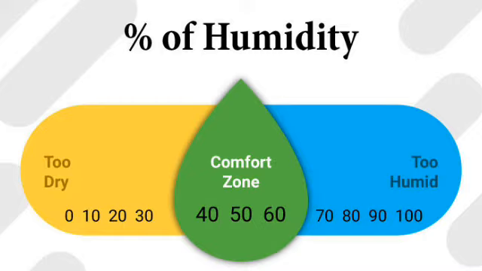Children, generally humidity of the air is measured in grams per cubic meter. When the humidity in the air is 0 gram per cubic meter, the air is said to be dry. If the humidity in the air at 30 degrees Celsius temperature is 37 grams per cubic meter, then the air is said to be saturated. As earlier I have explained, saturation of the air means at a certain state no more moisture can be absorbed by the air. That is called saturation of the air.